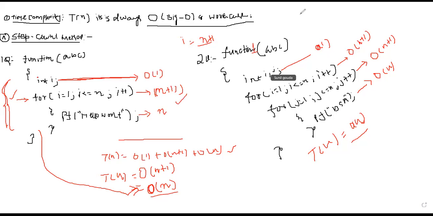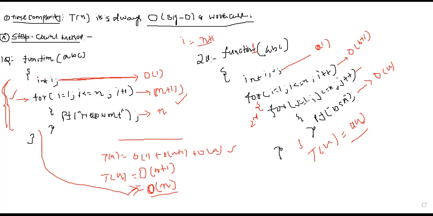Now let us see this example. Now it will not be order n plus 1. What will happen here? Now you can see, this for loop is inside which loop? It will be inside this for loop. Yes or no? Is it a nested loop? Yes, this is my second for loop, which is inside the first for loop. Okay, now tell me, when i equal to 1, how many times will this run?